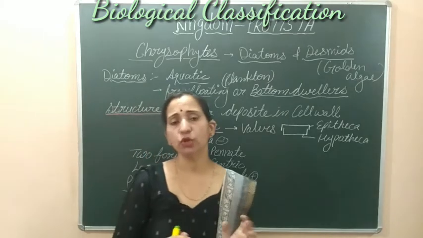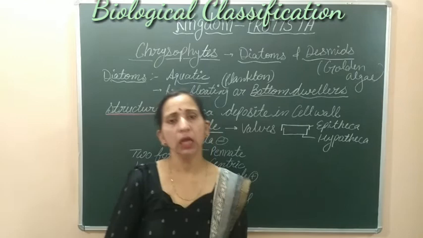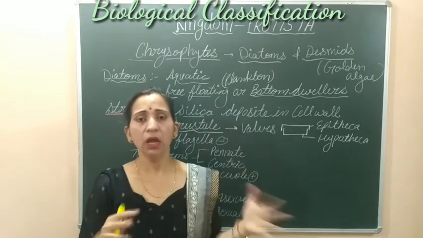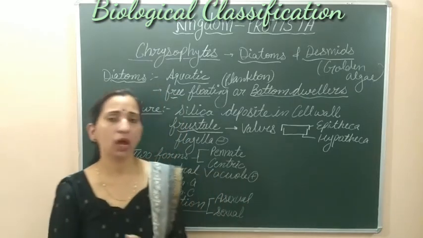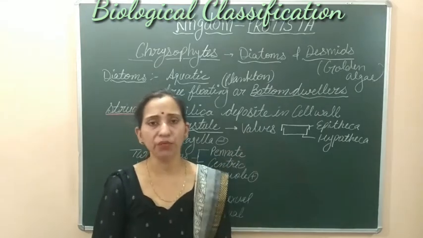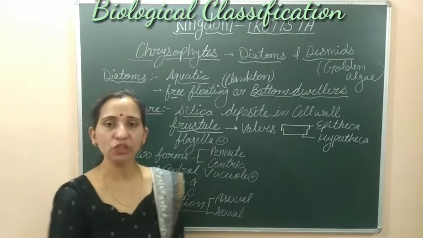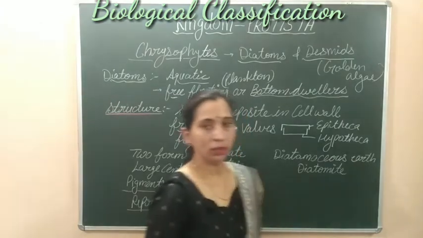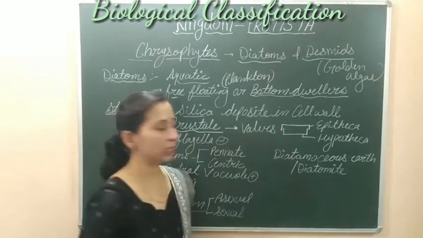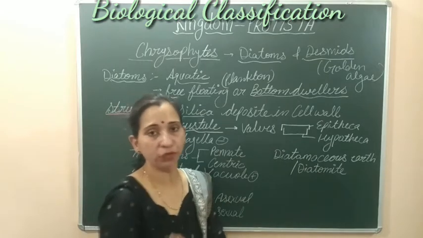Due to the deposition of silica in these organisms, they are not decayed easily. Their decomposition does not happen easily. After the death of these organisms, they get deposited at the bottom of the earth, and they form a specific structure which is known as diatomaceous earth. Another name we can use is diatomite. This is a structure which is formed at the bottom of the sea.